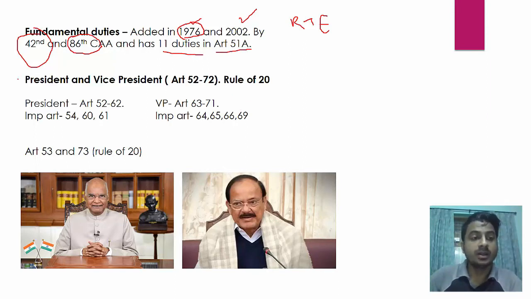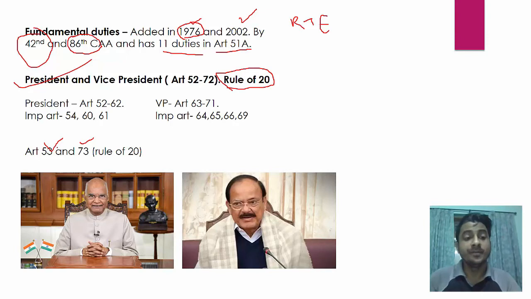Now how to remember the president and vice president? After 51A, after fundamental duties, start the president and vice president. So there is a rule of 20 by which you can remember 4-5 articles. So first is 52 to 72, 20, and second is 53 to 73. So a difference of 20. So 53 is power of executive and 73 is extent of the power of executive, meaning union executive. So both are almost similar but not the same.